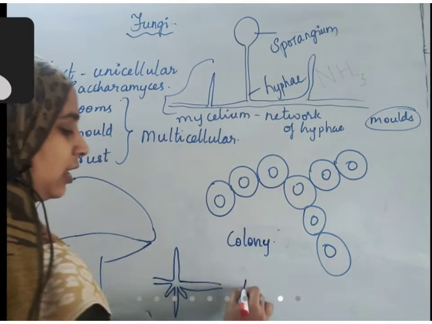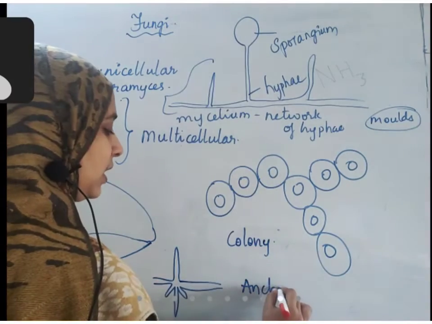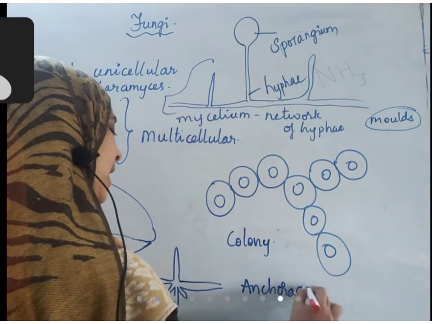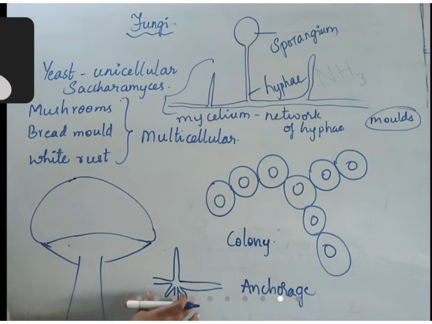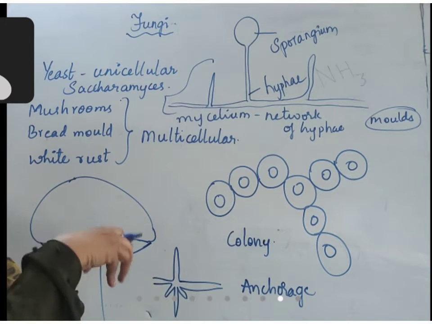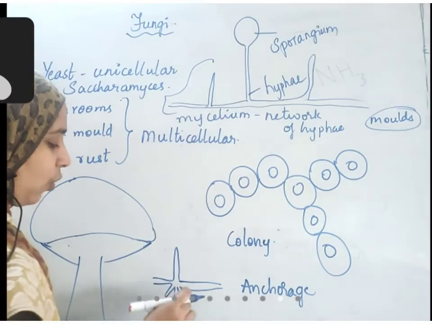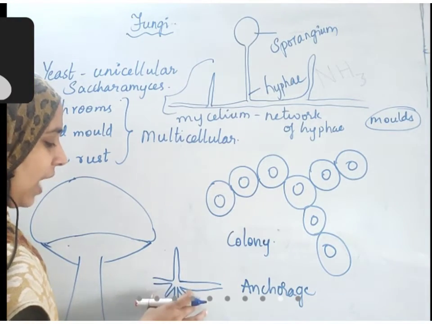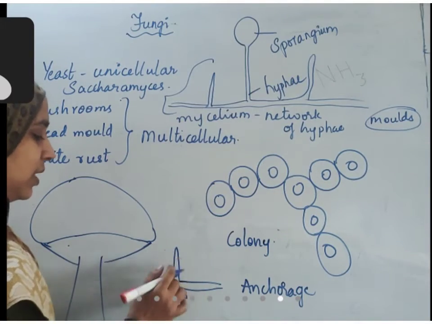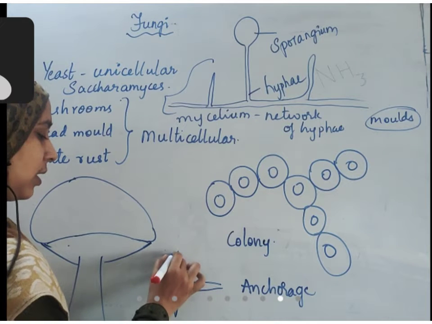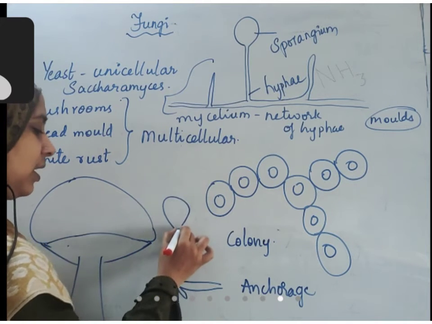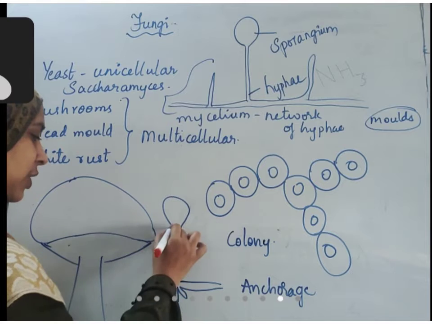Anchorage means to hold something firmly. For anchoring, these root-like hyphae are there. These hyphae grow into the substratum where the fungus is growing, and give anchorage. And when this stem grows, finally the sporangium is formed.